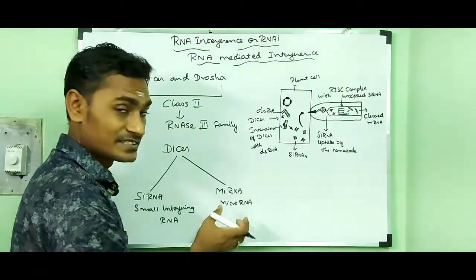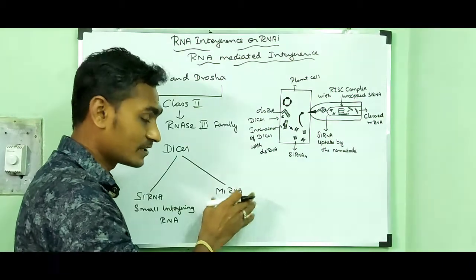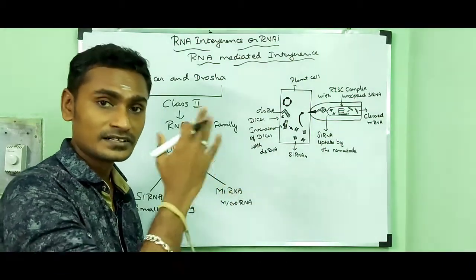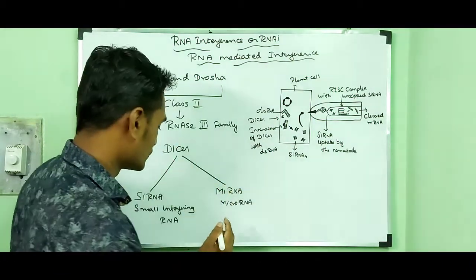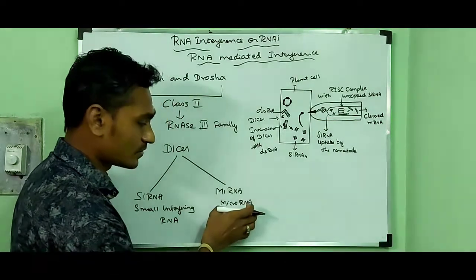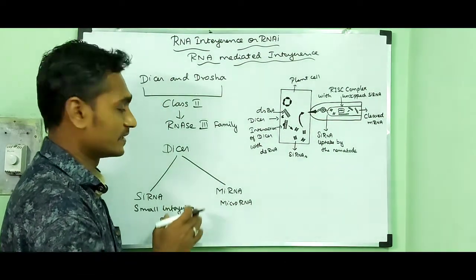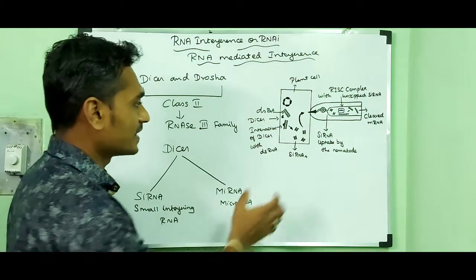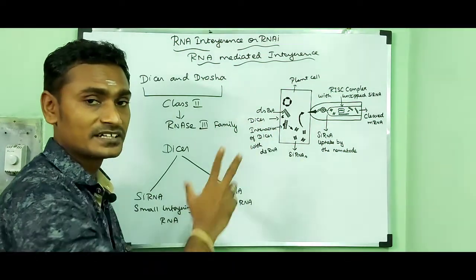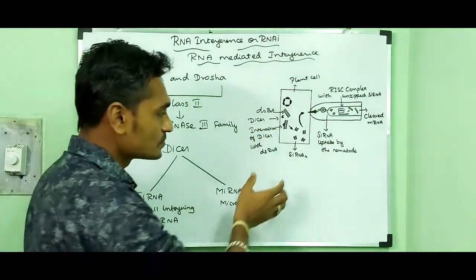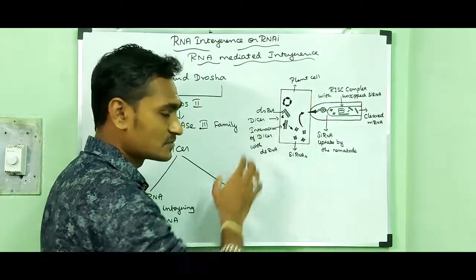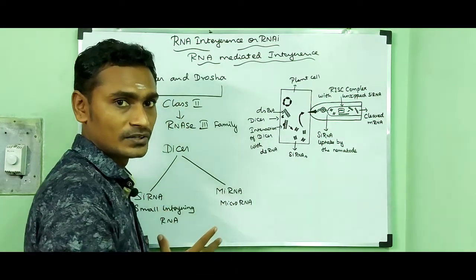So these are called endogenous RNA. That is why they are called microRNA.